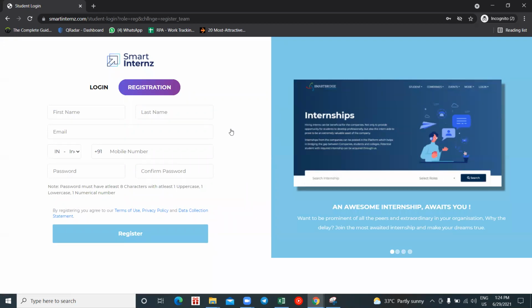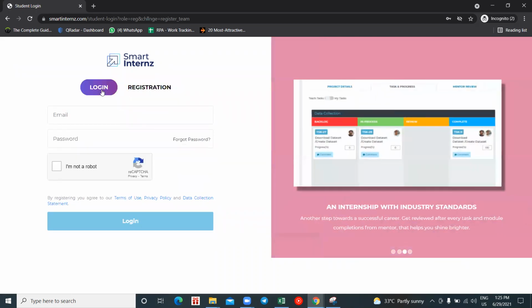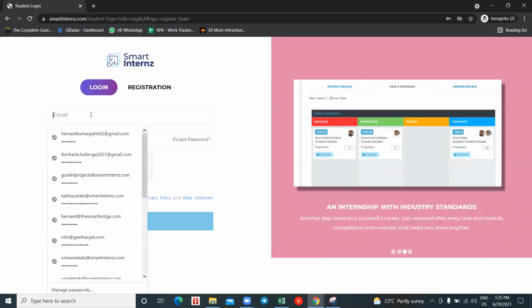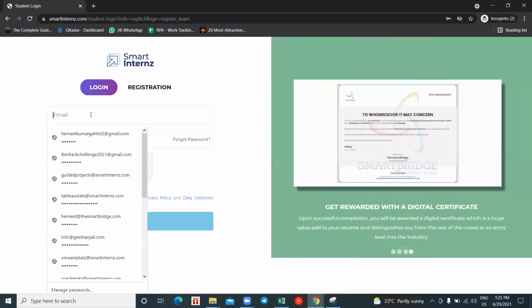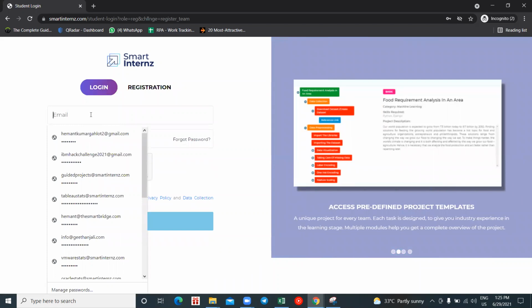I believe everyone here has your student logins on the Smart Interns portal, right? Do remember that this enrollment into a problem statement should be done by a team leader. If you are planning to work in a team, only the team leader has to enroll and do this entire process.